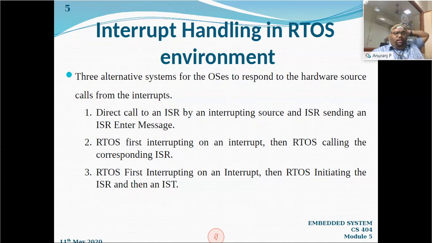Now, before going to that, let me ask you one question. Why are we giving so much importance to handling interrupts in an RTOS environment? Because we may have already discussed in previous semesters how interrupts are handled in the microprocessor in some other operating system, right? If a request from a hardware source comes, then that will be handled by the operating system.